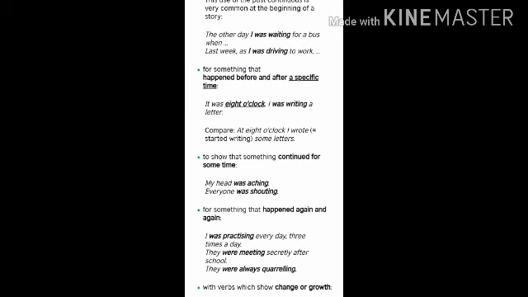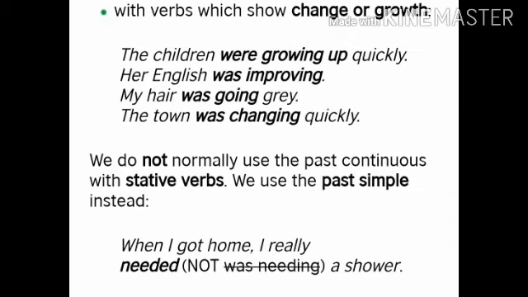Next we have: the children were growing up quickly. Her English was improving. My hair was going grey. The town was changing quickly. So here past progressive is used to show change or growth, of course, in the past.